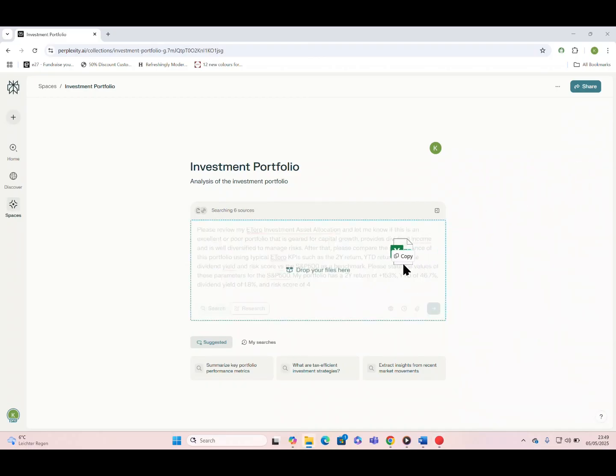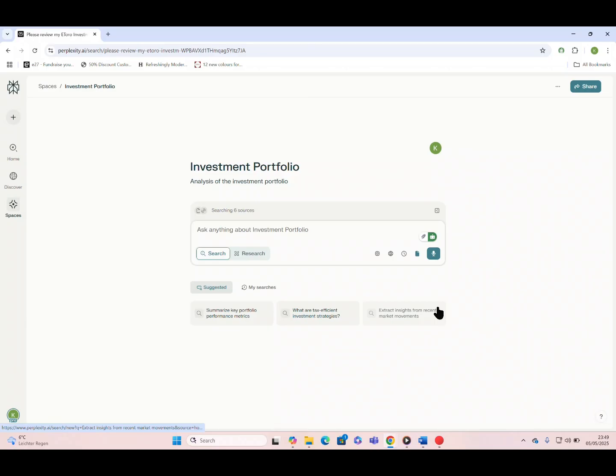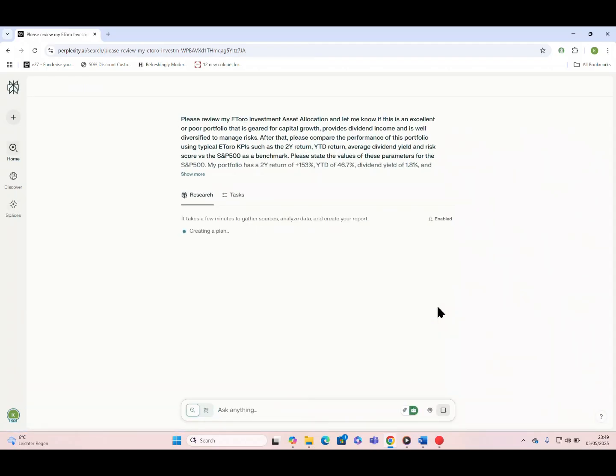I've uploaded it and asked Perplexity AI to firstly evaluate my investment asset allocation and secondly compare it with the S&P 500 performance benchmark. As I have a Pro subscription, I am using the Perplexity Pro Deep Research function to evaluate my eToro investment portfolio in May 2025. Unlike other AI searches, the Deep Research actually has a good reasoning function, makes a plan and executes it to complete the task, supplementing it with in-depth research on the topic.